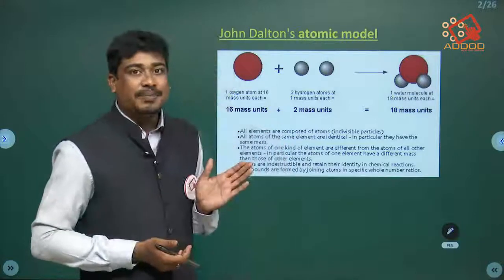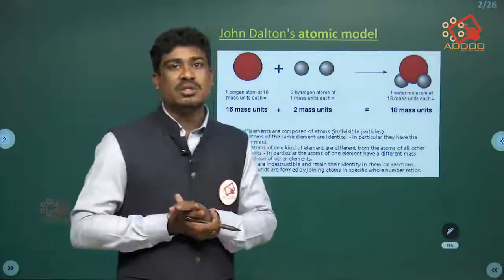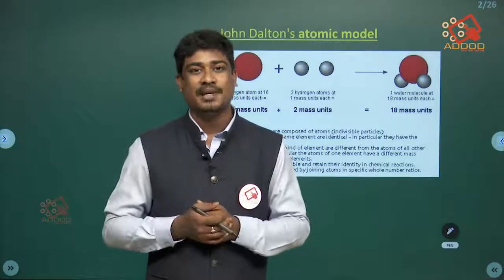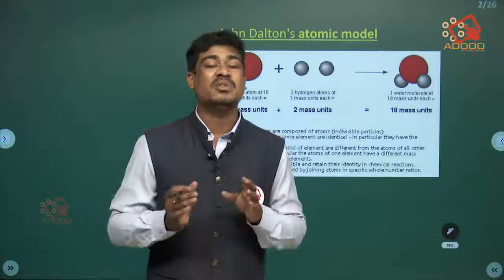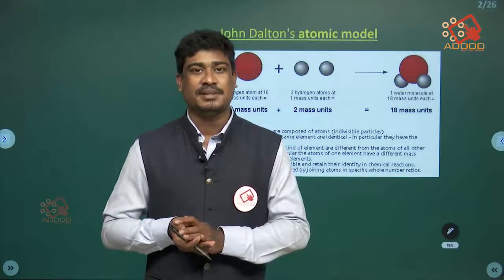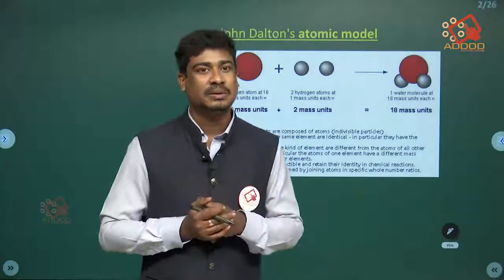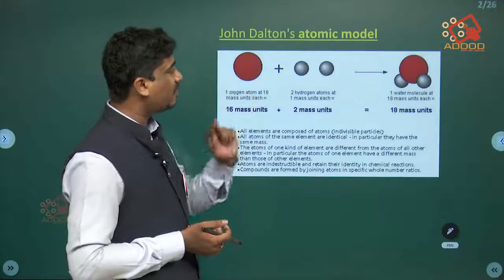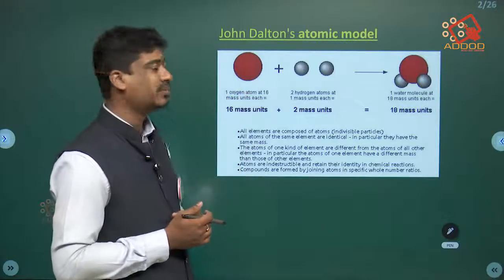He explained that atoms of the same molecule are similar to each other, and atoms of different molecules differ in nature. This is the simple concept given by Dalton. So this is the diagram. This is in red color and this is in black solid color.